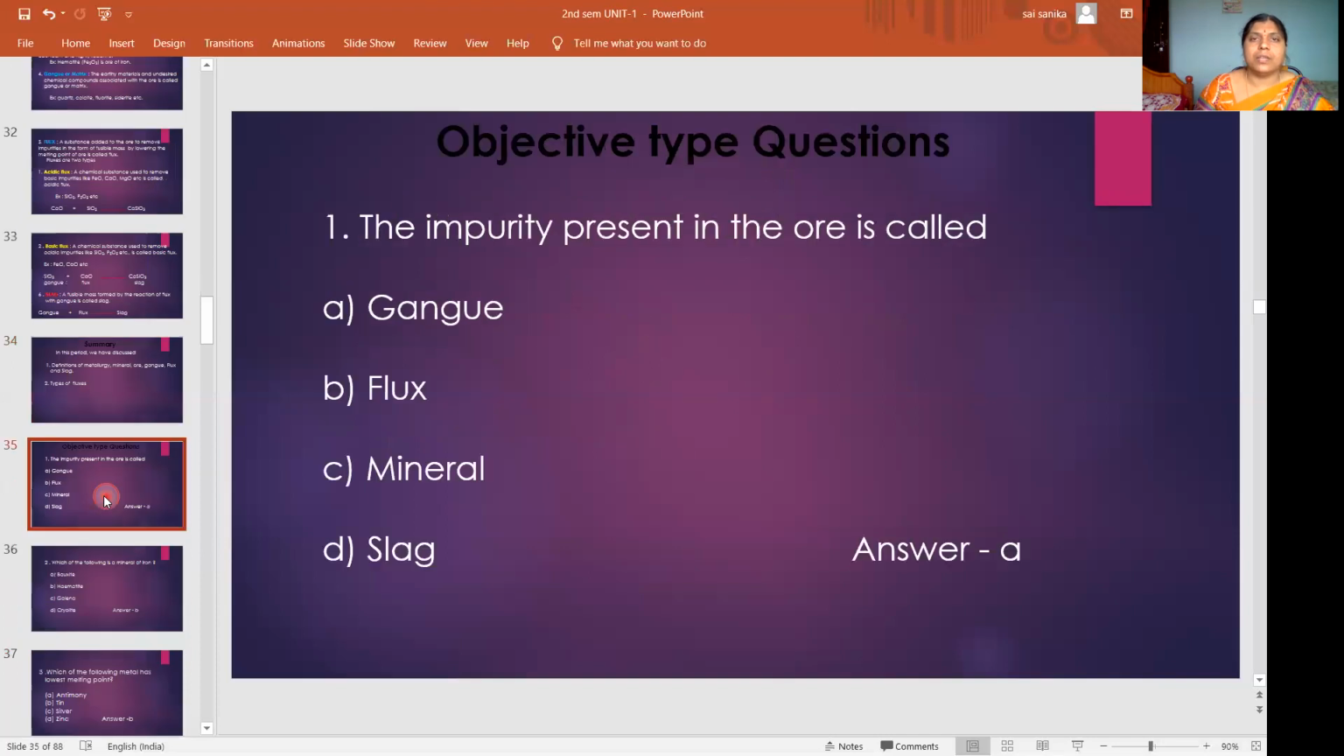Then come to the objective type questions. What type of objective questions may you expect from this topic? Very simple objective questions. What is flux? What is slag? If you know the definitions, you can answer these questions. The impurity present in the ore is called? Gangue. So the answer is A, gangue. Gangue is nothing but the impurity present in the ore. So option A is correct.